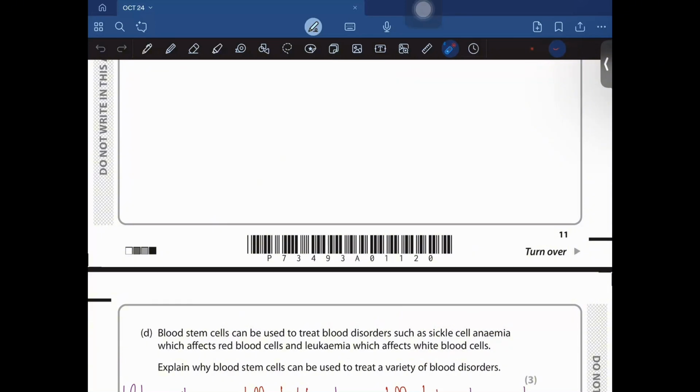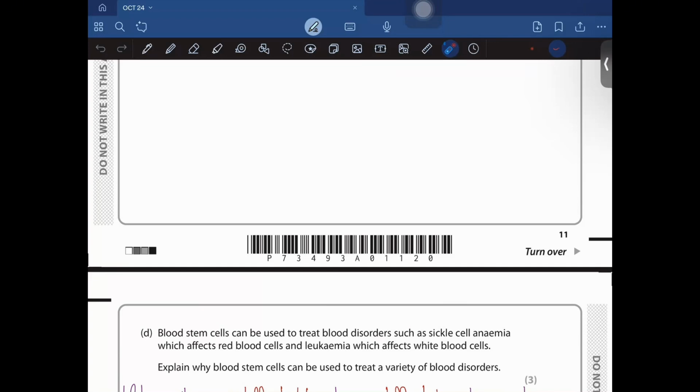So the white blood cell multiplies uncontrollably. Now, explain why blood cells can be used to treat a variety of disorders. So basically, your blood stem cells are undifferentiated. The same thing repeats again. Stem cells are undifferentiated and could differentiate into any type of cells by the process of mitosis, right?